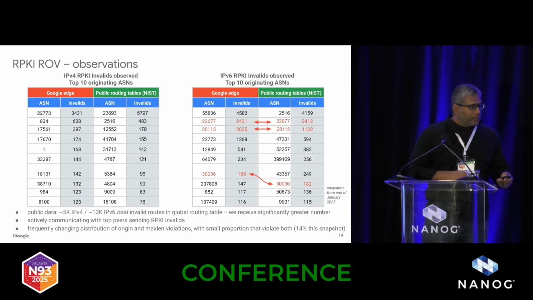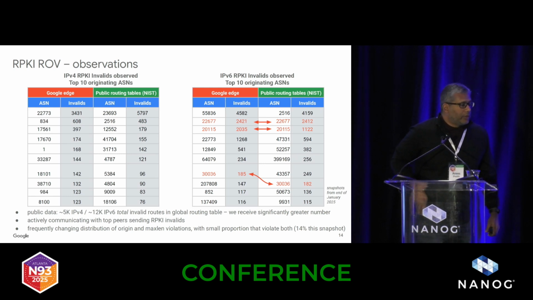But you can see in this view, the red arrows are just cases where there's actually a similar ASN in both our edge view as well as the public routing table view. And you can see that there's no similarity on the IPv4 side. In IPv6, there's just several of them. So the public data is, I would say, non-indicative of what we see at our own edge.